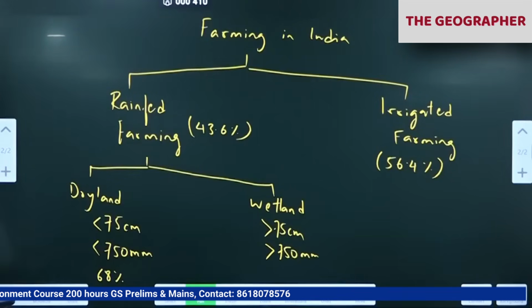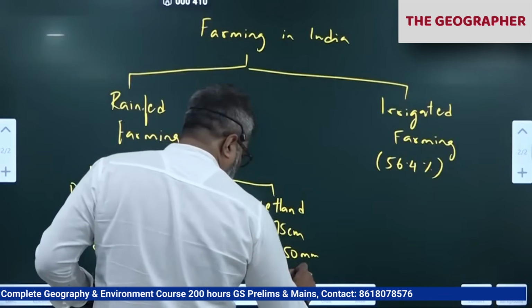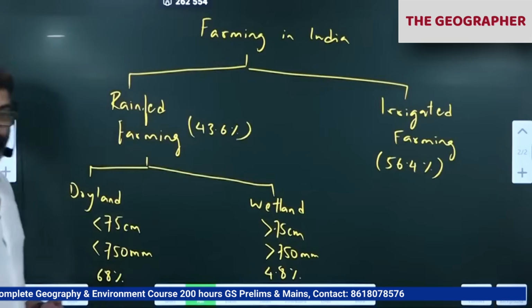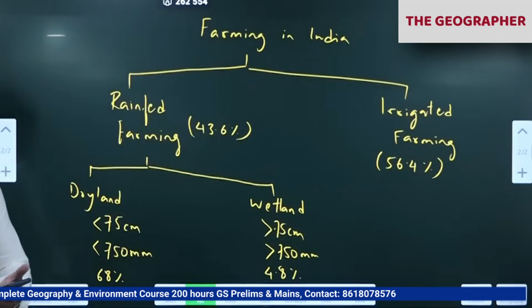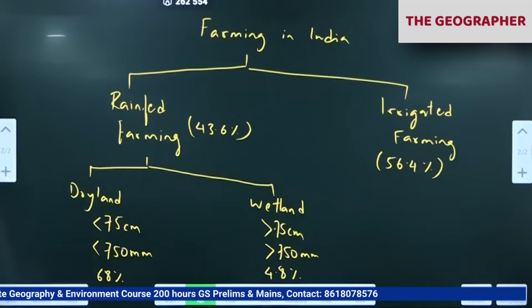Okay. 68% of the cultivated area is dryland. Okay, please remember this. So wetland comes under just 4.8% of the cultivated area. Some statistics is important here, so please mention this.